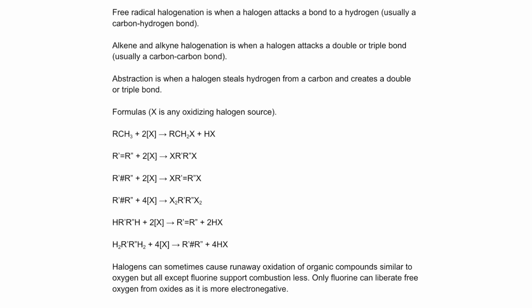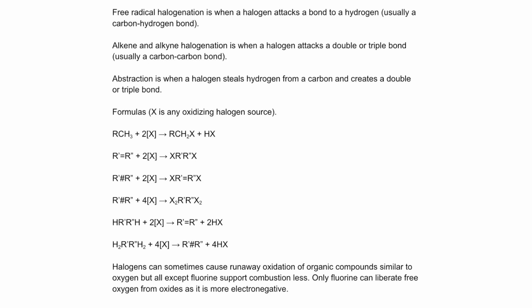So in this case, the X in brackets represents any oxidizing source of a halogen, except sometimes you'll have something like bleach, where you'll have a sodium and an oxygen attached to a chlorine, and then when it oxidizes something else, then you'll have a sodium hydroxide and a chloride of some sort. So it's not like a formula that accounts for absolutely everything, but I think it accounts for most things.